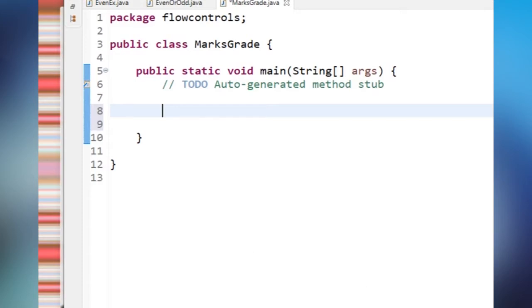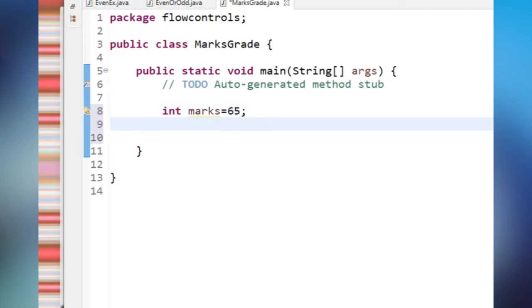So first what we have to do, we have to take marks. I'm taking an integer value marks, let us assume that I got 65 marks. So by seeing that, you know that 65 comes under grade 1. But we have to write this in a program.